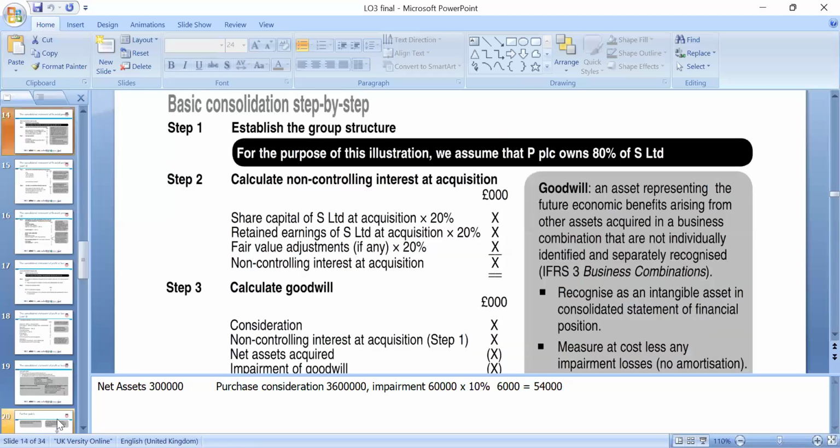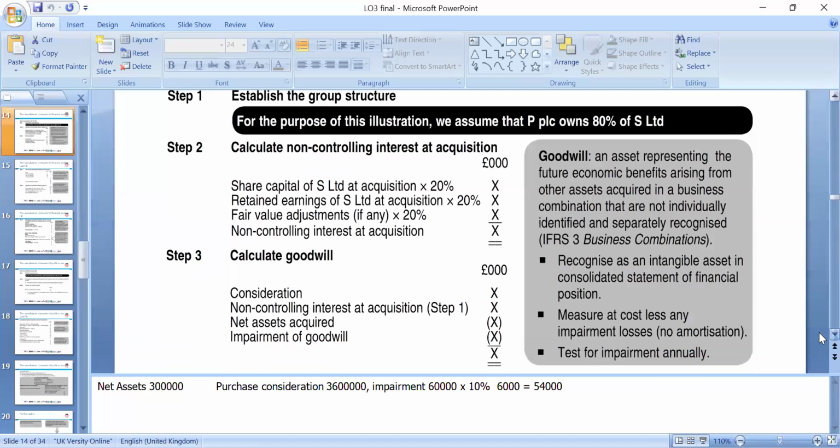Okay, step one, when you make the consolidation, please draw the group structure, how many shares we are going to acquire. Then the purchase consideration: how much money you paid. If you paid more than the net asset, remember the accounting equation, assets minus liabilities equals net assets. If we are paying more than the net asset, the difference will be our goodwill, which we'll go through in a minute.